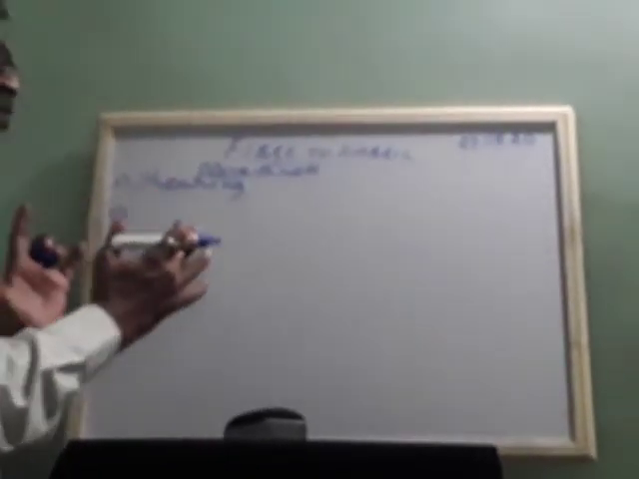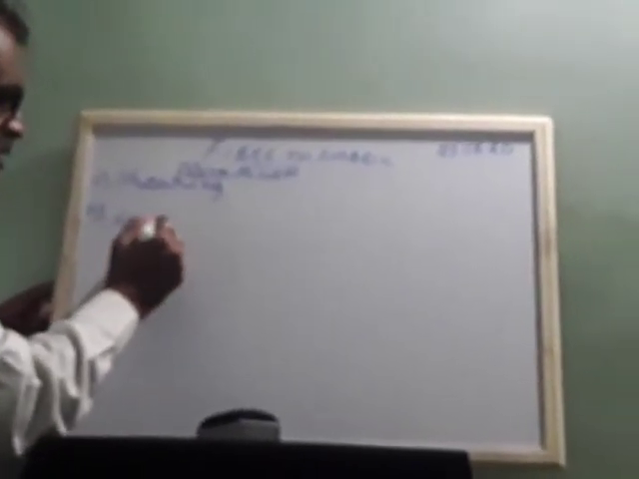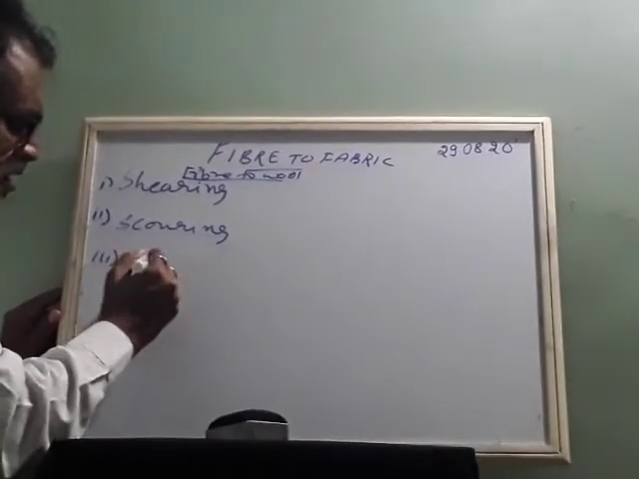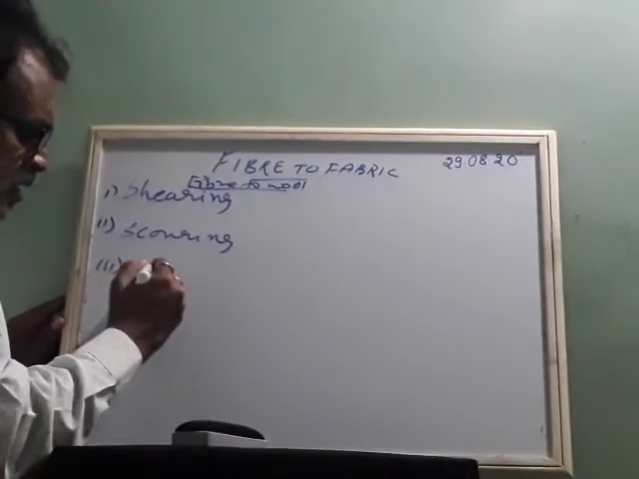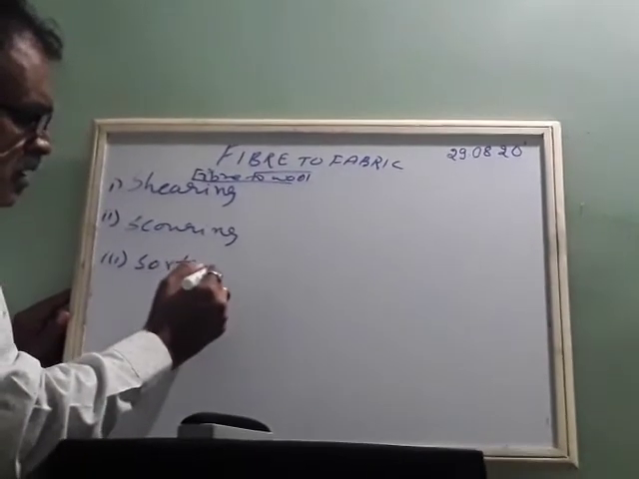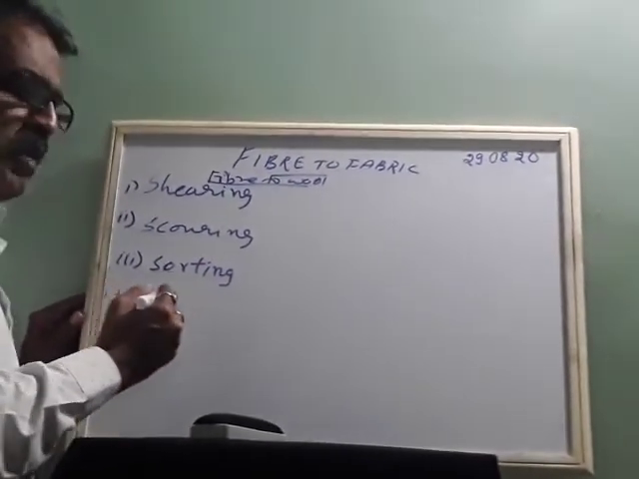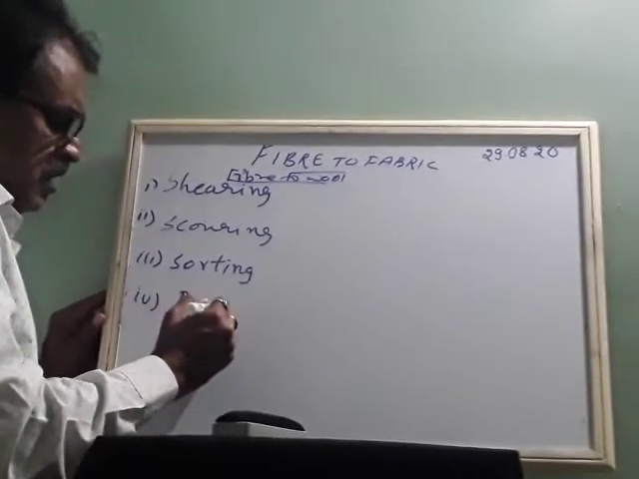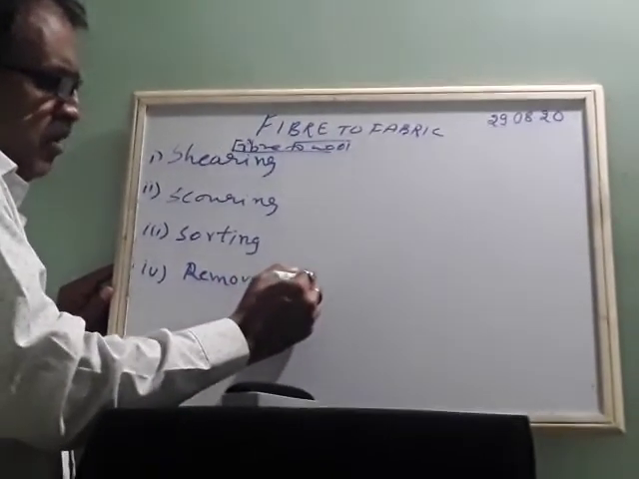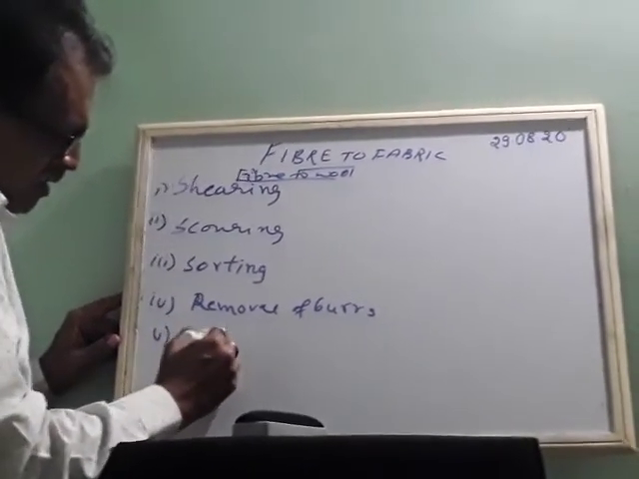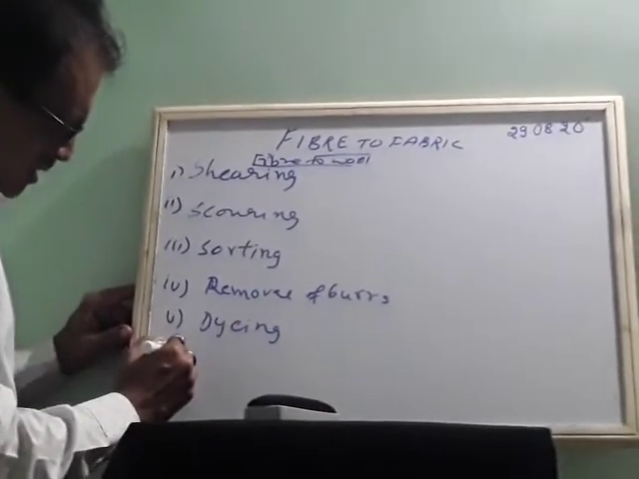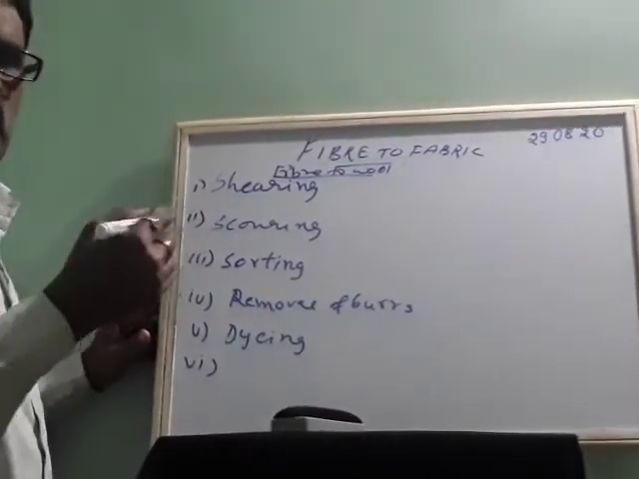They are the last product, the finished product. So the steps which we are following are: first we go for shearing. Then the second step is scouring. Third step is sorting. Fourth is removal of burrs. Fifth is dyeing. Last, sixth, is rolling.